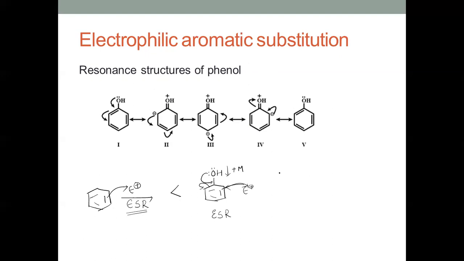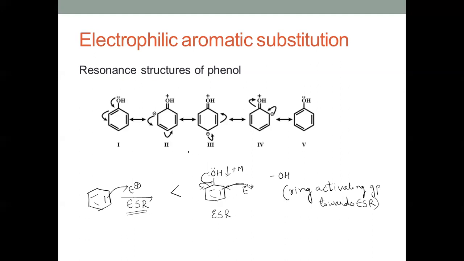So we can say that OH is a ring activating group, because it activates the ring towards electrophilic substitution reactions.